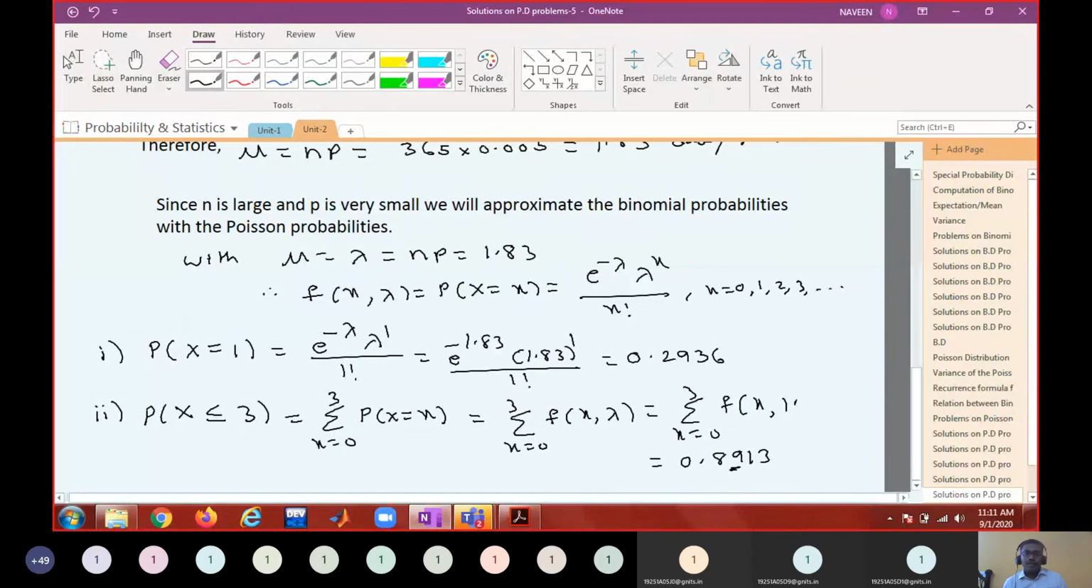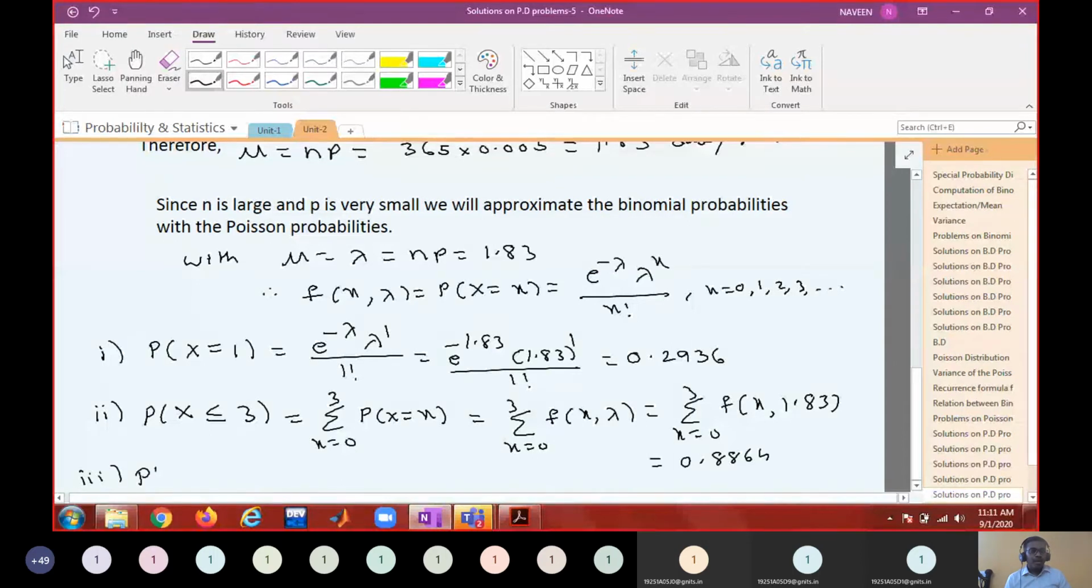Okay. 1.83. Then the value will be 0.8864. So, okay. So what is the last one? I think you can find out the last one in a similar way, right? What is the third one?